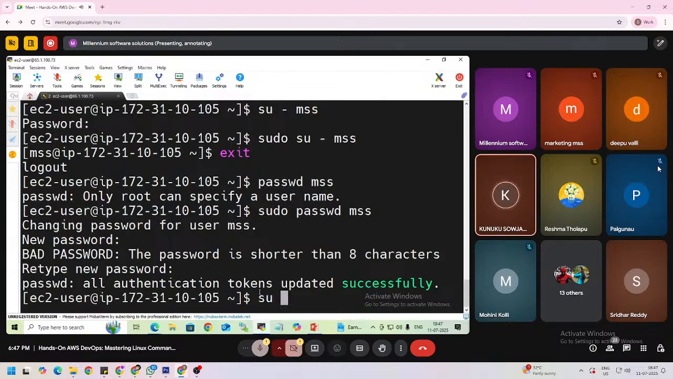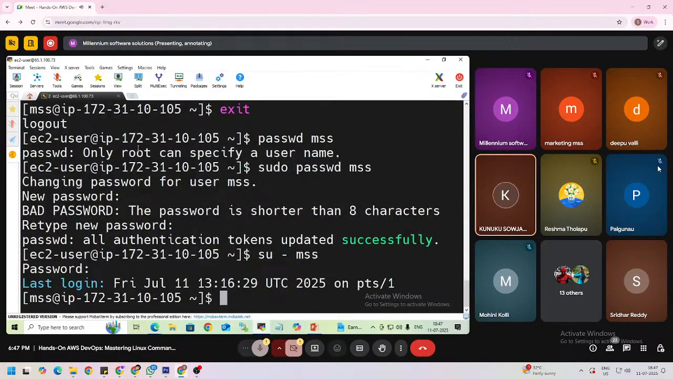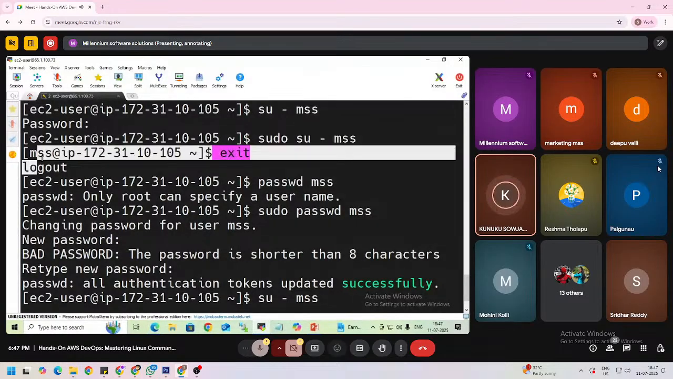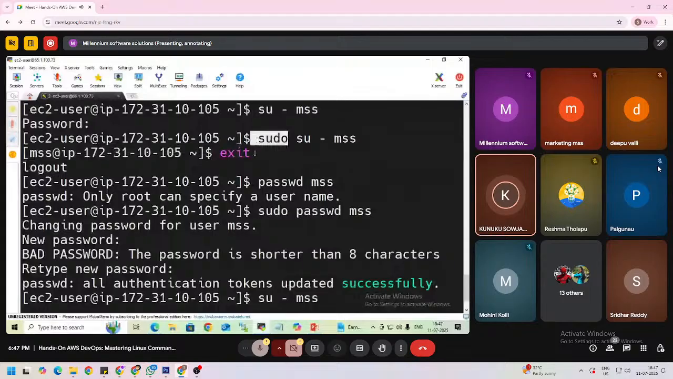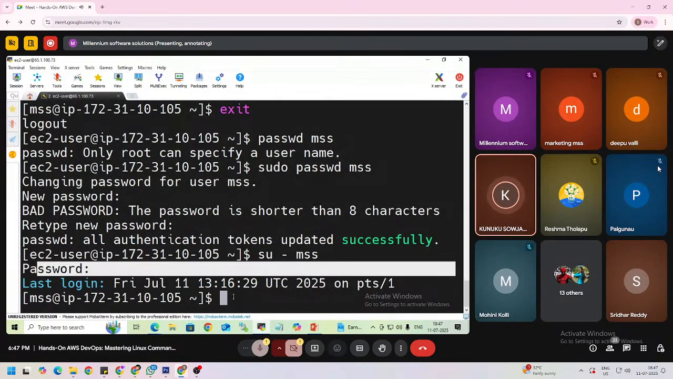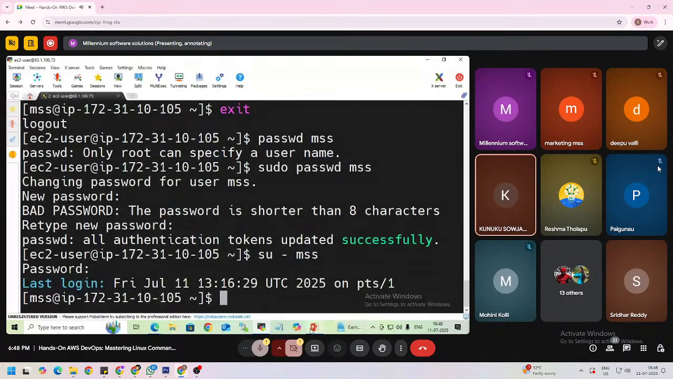If we want to switch using the password, we need to give the password. Here I am switching to that user by using the password. Previously, I switched to the user without using a password. If you want to switch without a password, you need to use sudo in front of the su command. If you want to switch using a password, you need to set up a password and then switch to the user. So this is how we can switch to users.